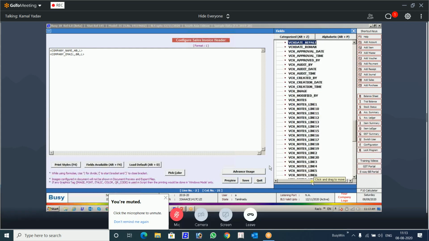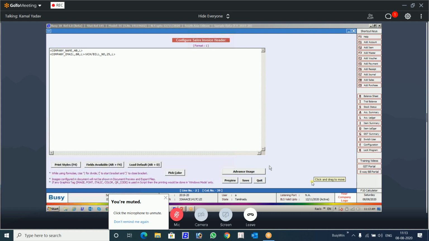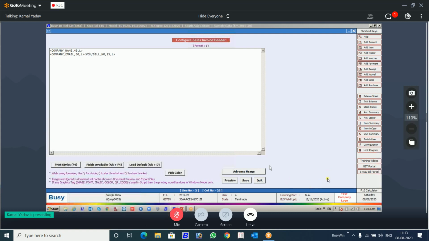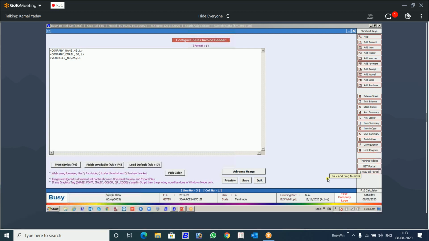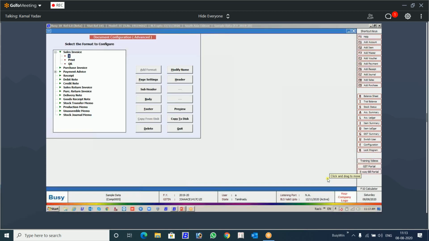Okay. So we will take for an example, voucher bill number. This is the information that you want in the QR code. We are doing it very simple. This is the information that we are going to print in the QR code. I have saved this format. So this format, format one, you are not going to use it for the printing. This is for giving the information that you want to print in the invoice.